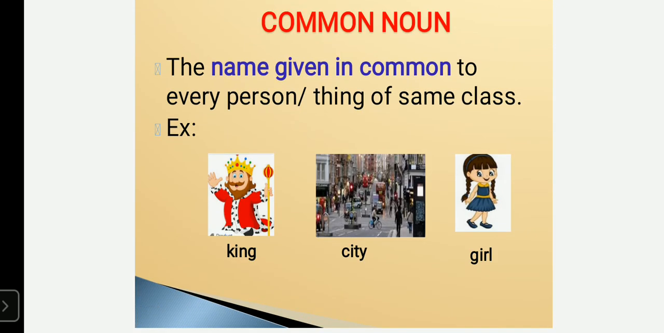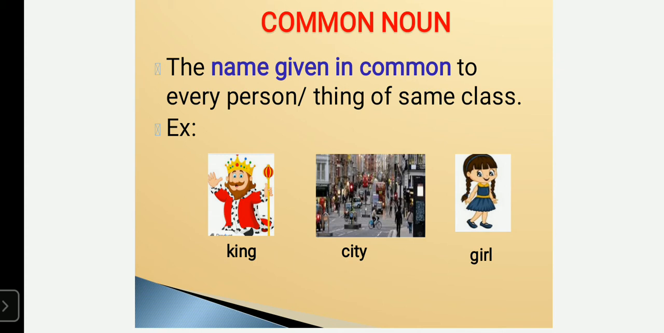Common noun. What is common noun? The word common itself indicates that it is going to speak about something in common. So the name which is given in common to every person or thing of the same class is called common noun. Here I have given a few examples: king, city, girl.